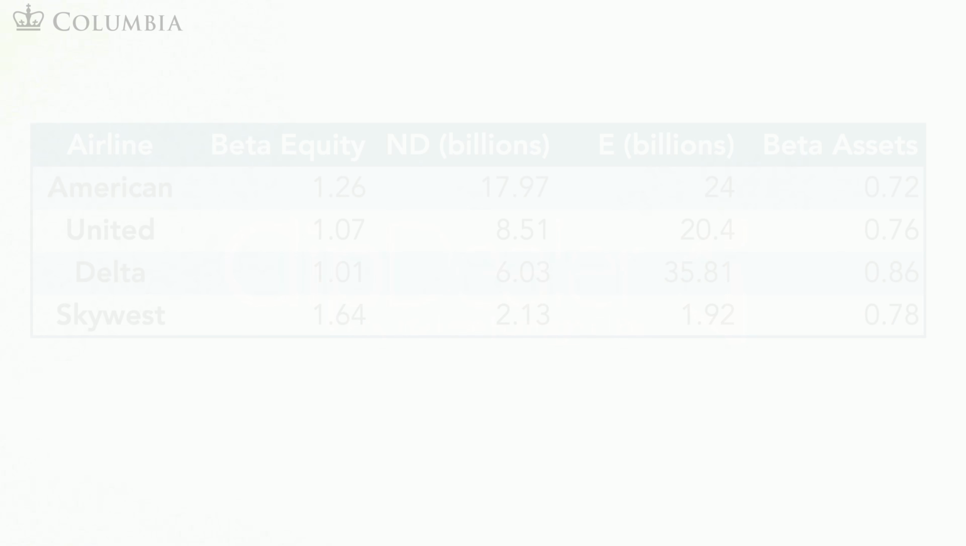One idea is that because you will be operating an airline, the business risk of your firm will be similar to the business risk of other airlines. This is not a bad assumption. Indeed, we just saw that most airlines, American, Delta, United, have similar business risks.